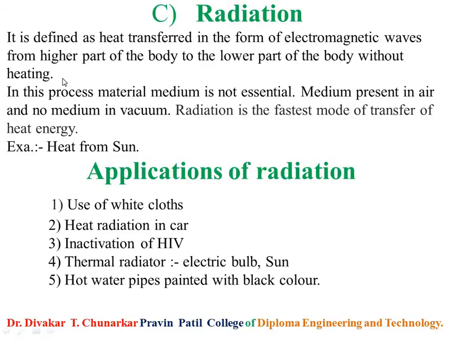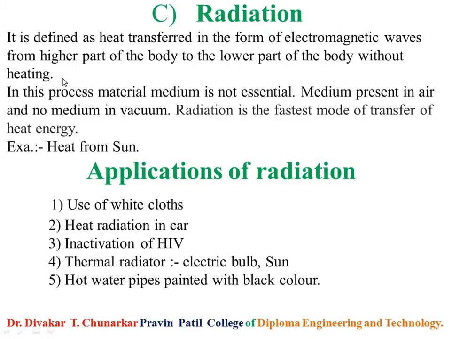That heat does not need heating. That heat comes from the sun easily. So there is no heating; the heat comes from the sun without heating, through electromagnetic waves. Therefore our definition of radiation is heat transfer in the form of electromagnetic waves from the higher part of the body to the lower part of the body without any heating.